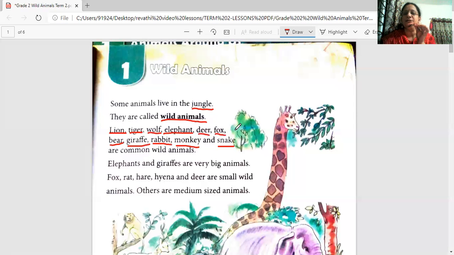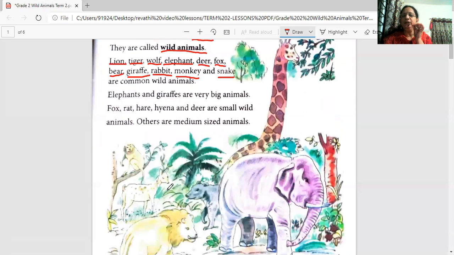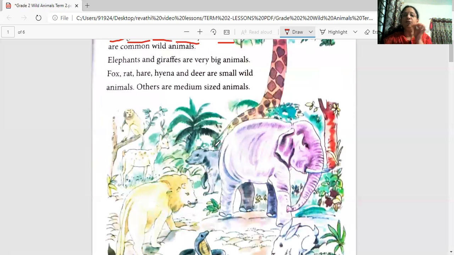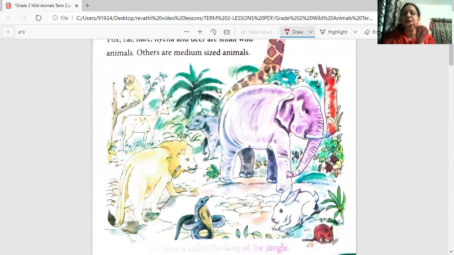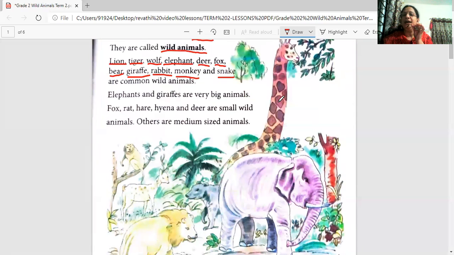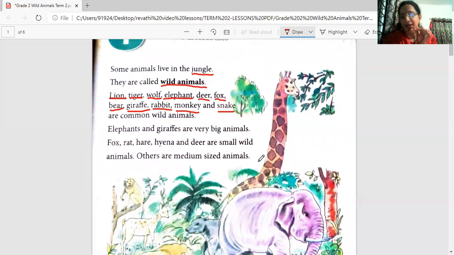Wild animals. Very good. Can you see some of the animals in this picture? What are the wild animals you can see in this picture? Can you name them? What is this animal? Of course, this is also a pet animal, but this is a snake, lion, elephant, bear, deer, monkey, giraffe. All these are the wild animals which live in the jungle.